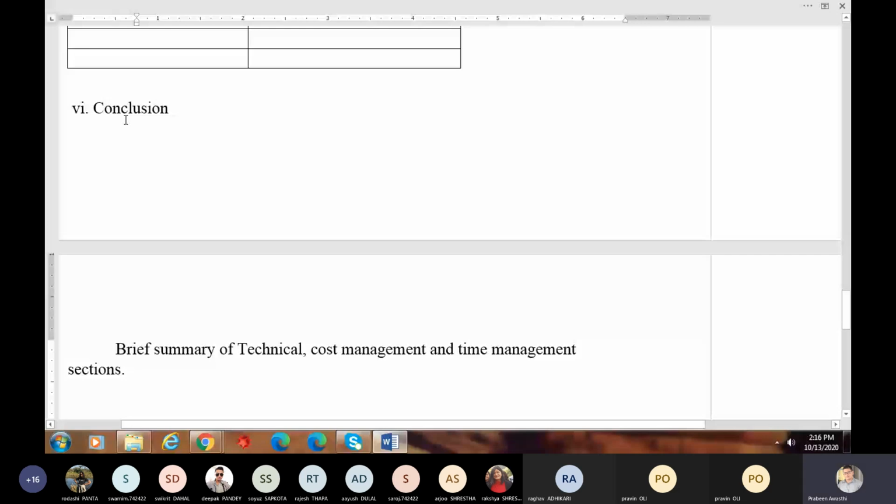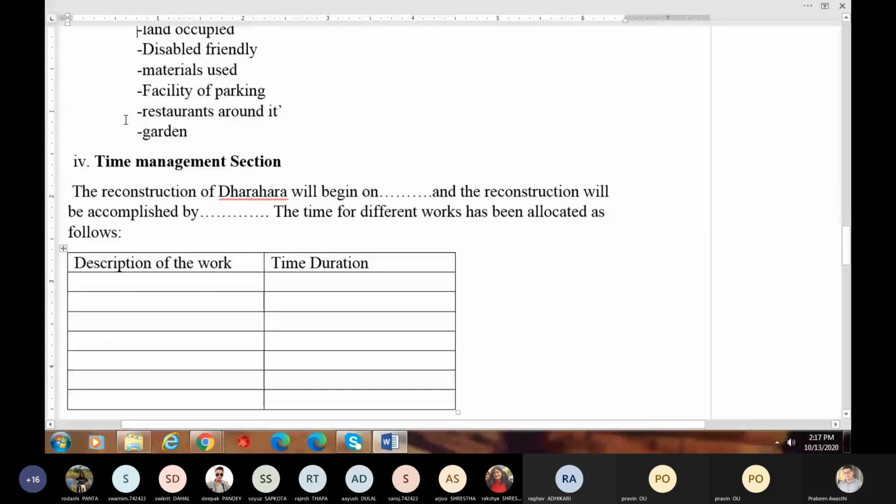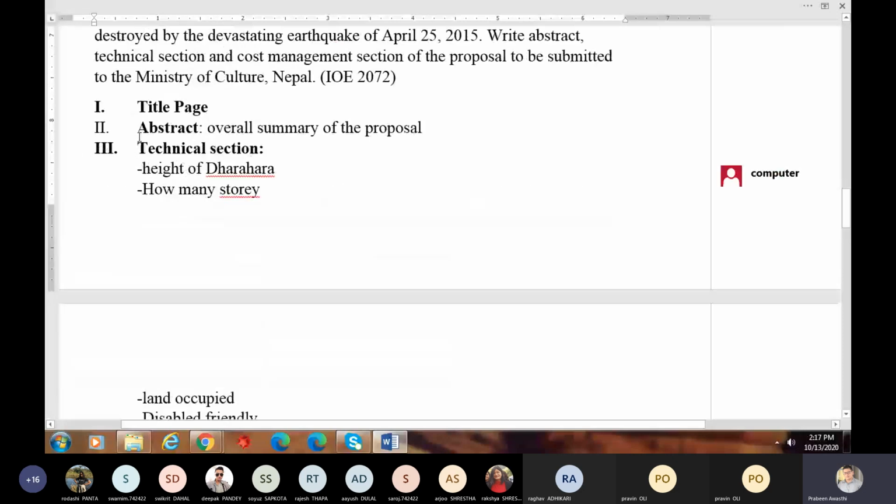Right? The new Dharara will be this many feet in height, and it will have 9, 10, or 11 stories. The total estimated cost for reconstructing Dharara is this, and the reconstruction work will begin on this date and will be over by this date. This is the conclusion. So when you write the abstract, include ideas from the technical section, cost management section, and time management section. That will be your abstract.